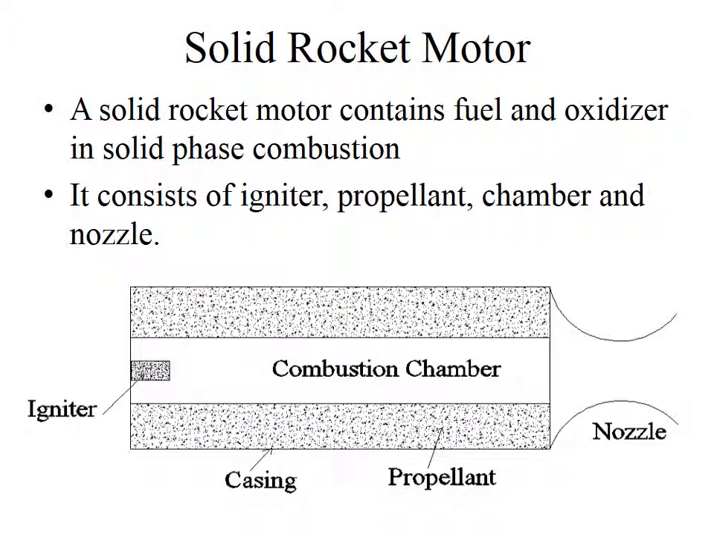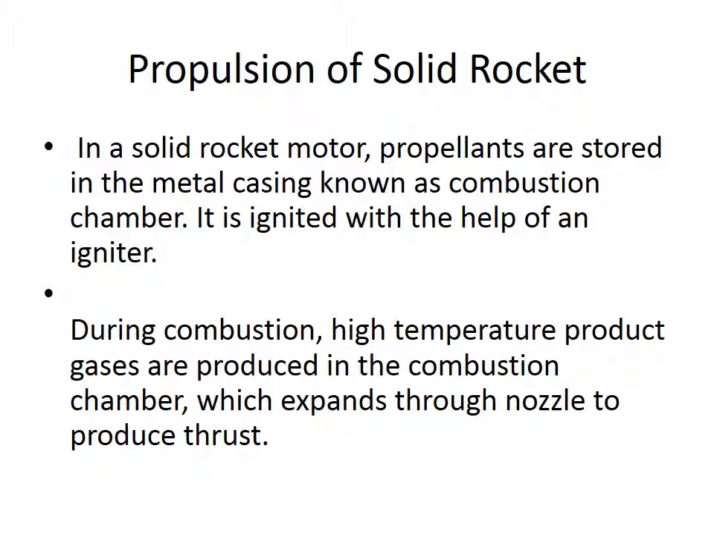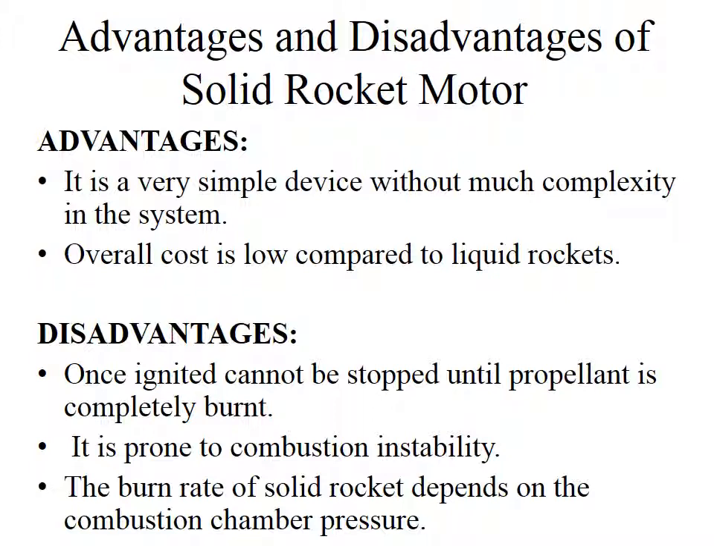A solid rocket motor contains fuel and oxidizer in solid phase. It consists of an igniter, propellant, chamber and nozzle. The propulsion mechanism is that propellants are stored in a metal casing known as the combustion chamber. It is ignited with the help of an igniter. During combustion, high temperature product gases are produced in the combustion chamber, which expand through the nozzle to produce thrust.